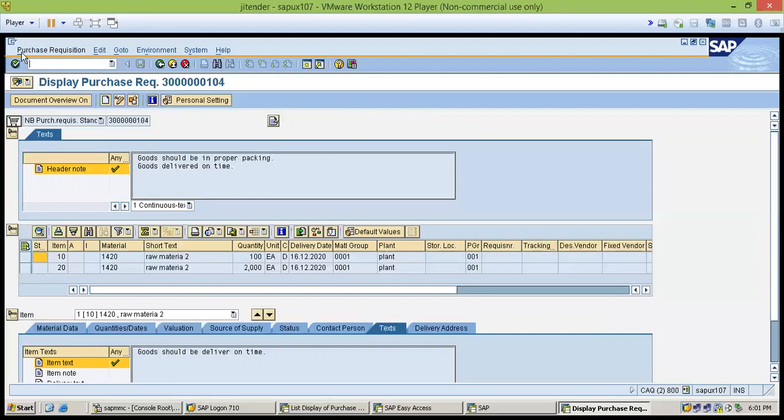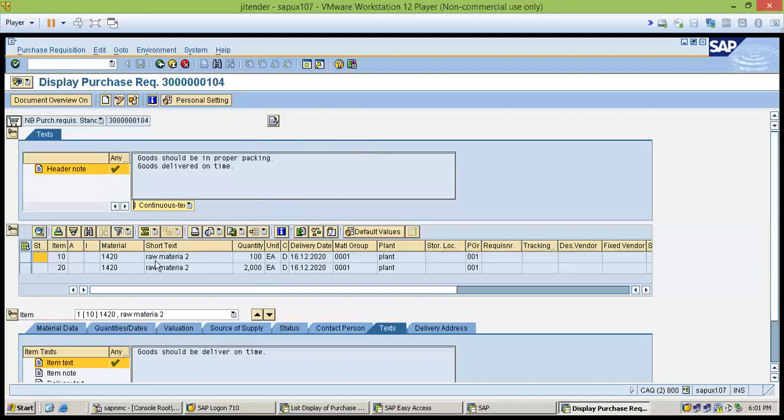So for purchase requisition, the transaction is ME53. As I told you in the first class, 3 means display, 2 is for change, and 1 for creation, right? So am I audible? Yes. So ME51 is for creation, ME52 for change, and ME53 for display. So I have displayed one PR for you. Okay. So this is the PR, right?